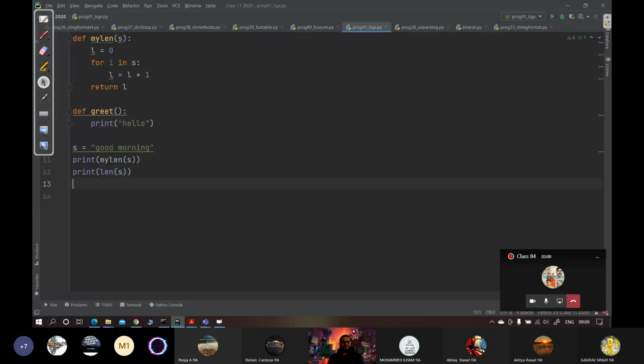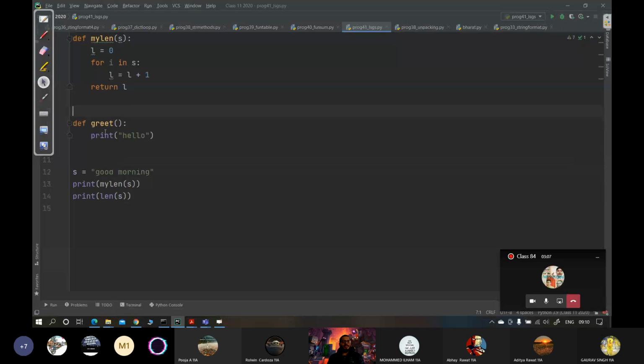What if it's not returning anything, right? So this function is not returning anything. But even if I try to collect something from it, what will happen?